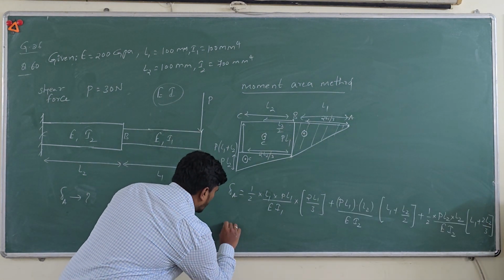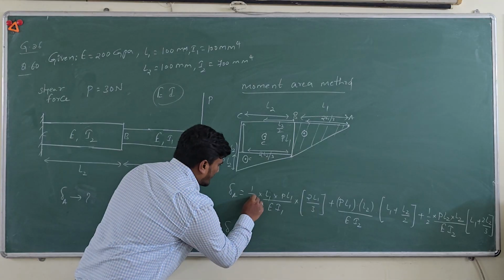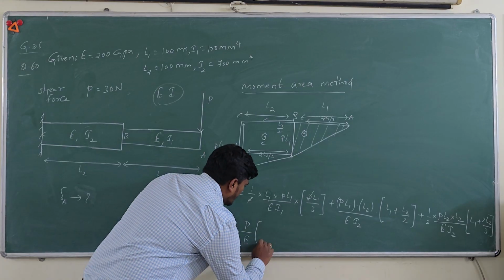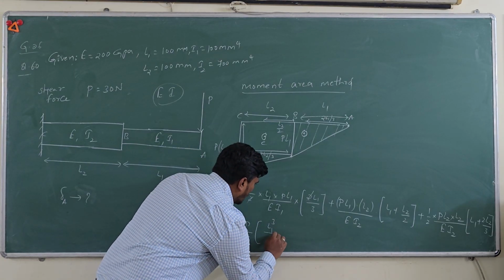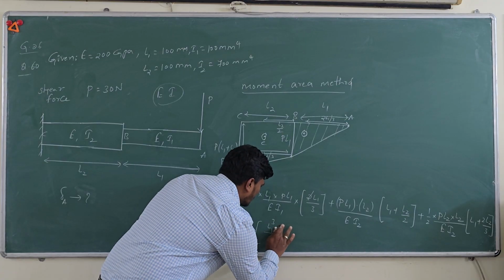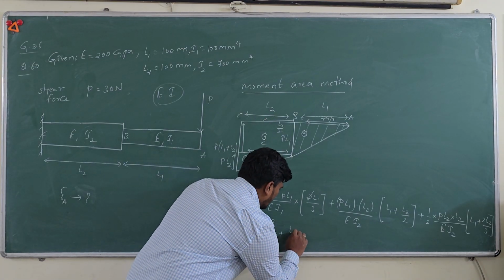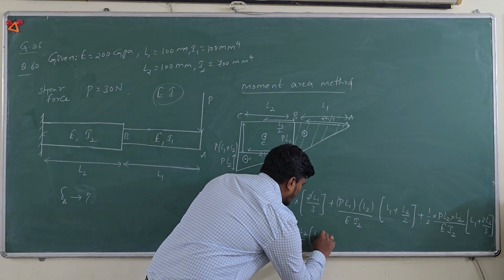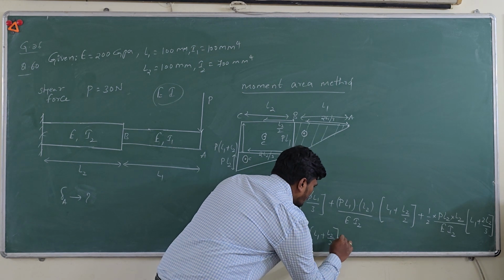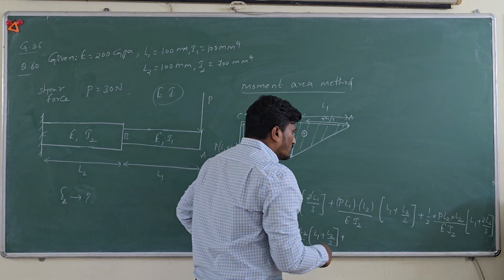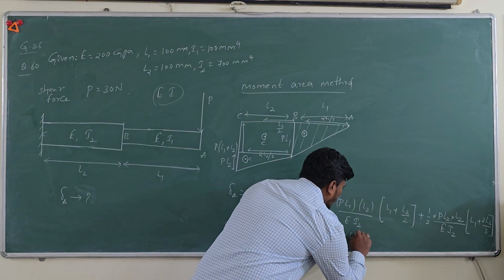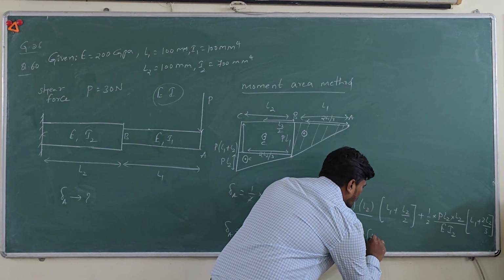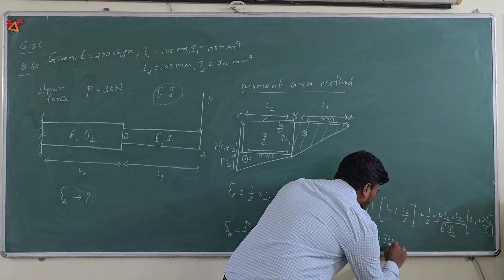Now you solve this, delta A will be equal to, so you can cancel this and this, so you can take P common, then Young's modulus also, into, so this will be L1 cube by 3 plus L1 into L2 divided by I2 into L1 plus L2 by 2 plus you have L2 square divided by I2 into L1 plus 2 L2 by 3.